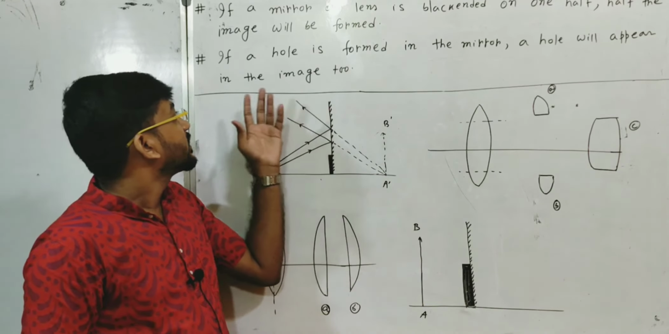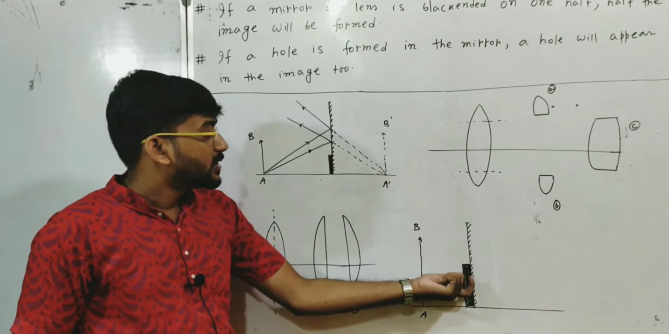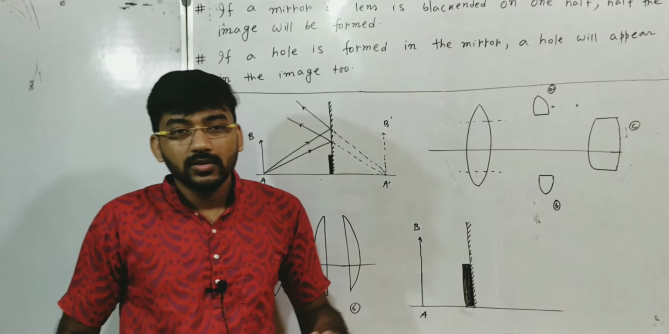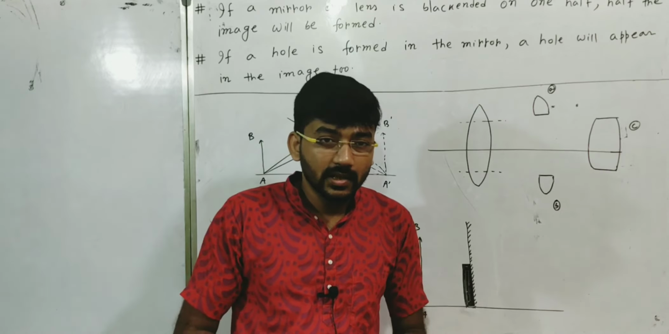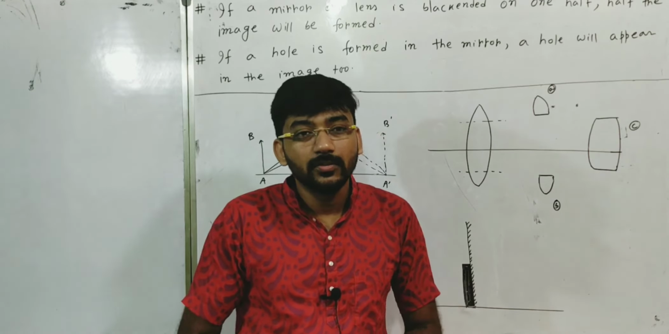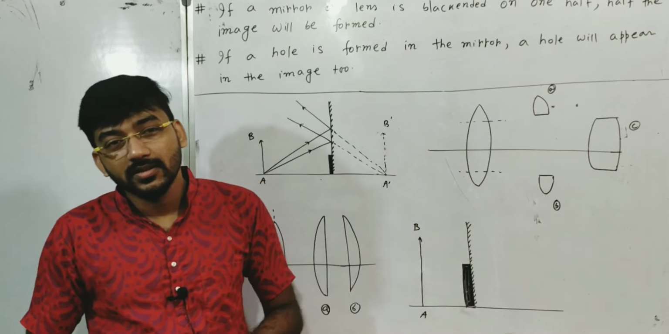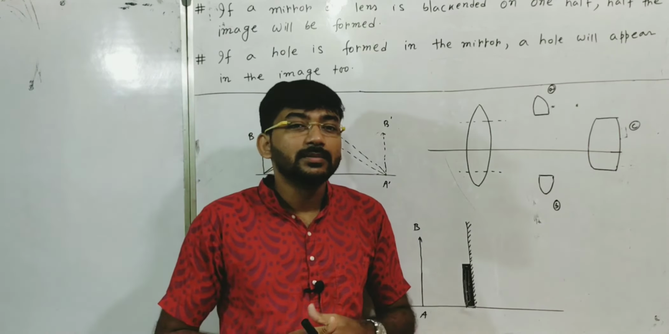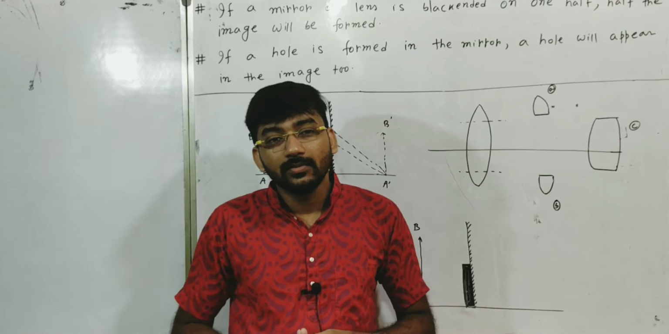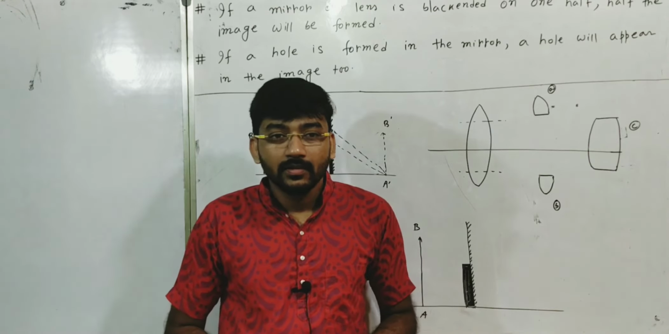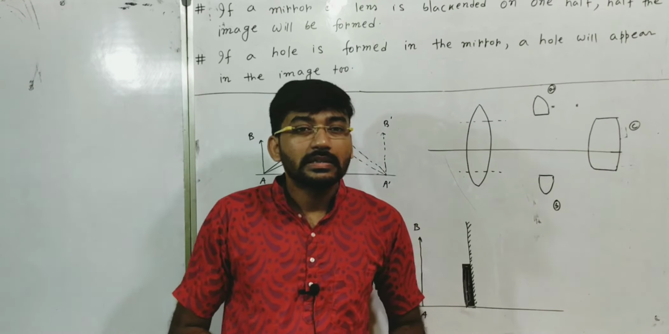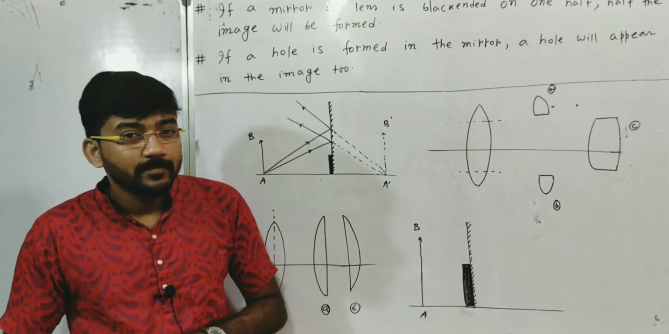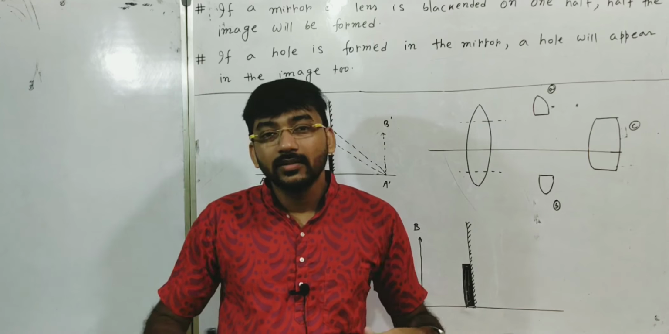Similarly, we can say that if there is a hole in this mirror, it will also not appear in the image. The reason is the same. We don't need the portion of the mirror where the hole is present to form the image. This is a very simple thing, but sometimes I have seen that students think this way. They think that if there is a hole or a blackened portion of the mirror, then the image will also be distorted. But it is not like that.